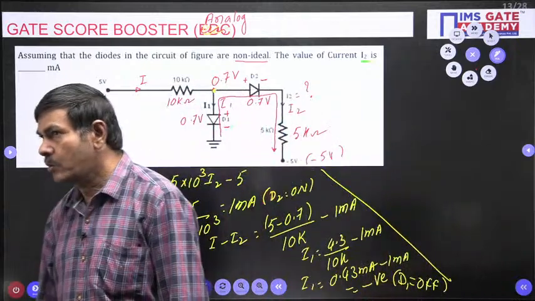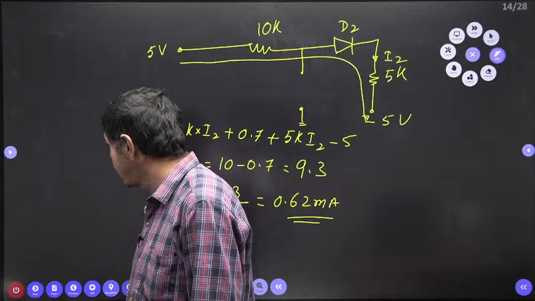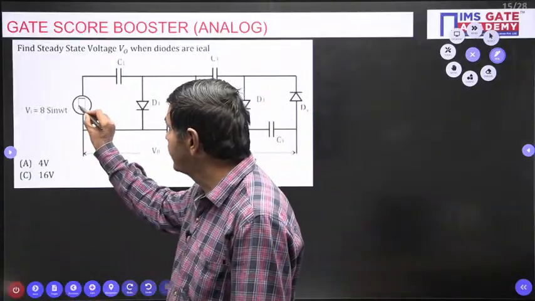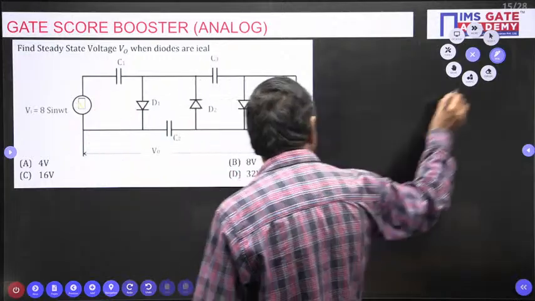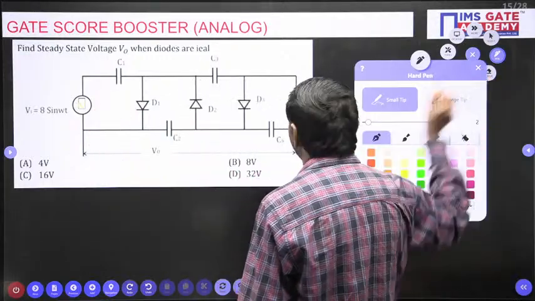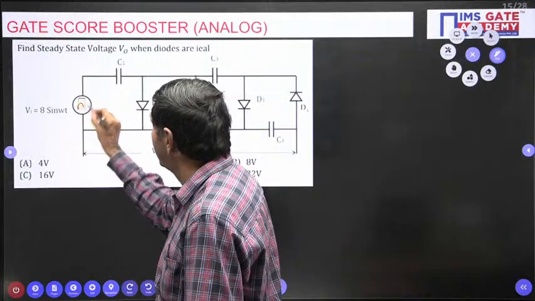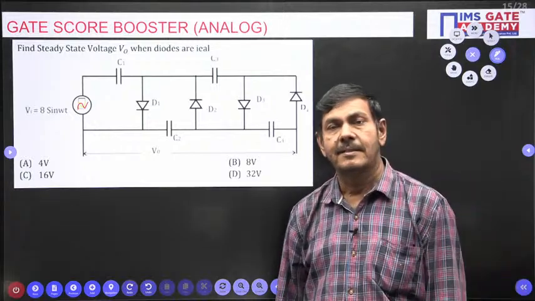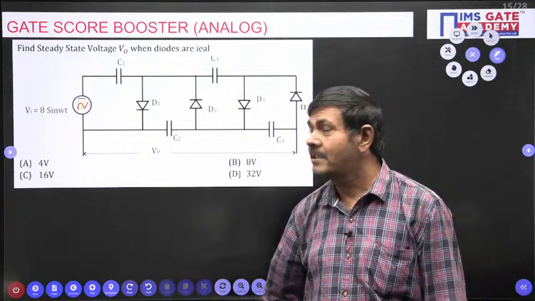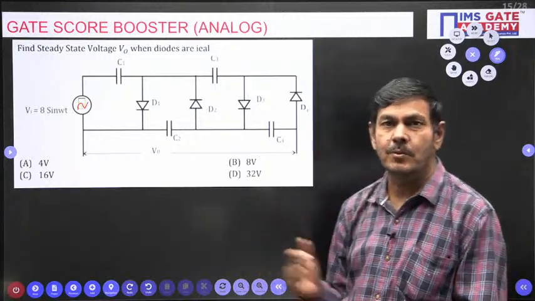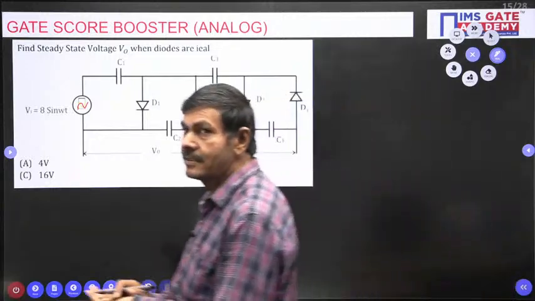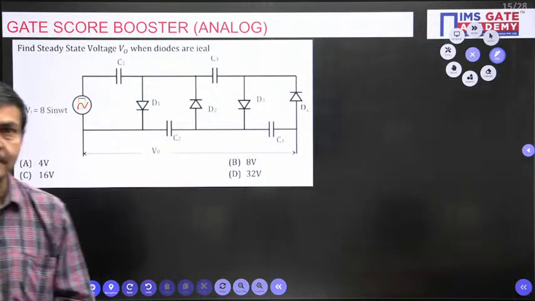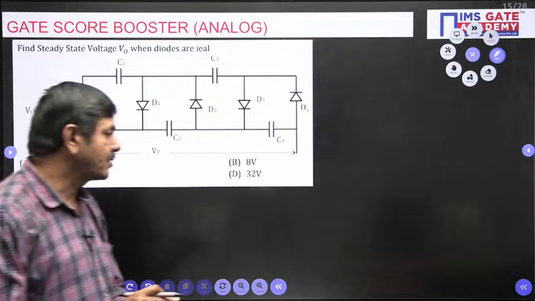Yes, I want to give one more question in your hand. You please try this question without my help. Start doing this. This is a sinusoidal waveform. It's a good question, repeated in GATE, a very simple question, but these model questions are asked repeatedly. You can start doing this question.